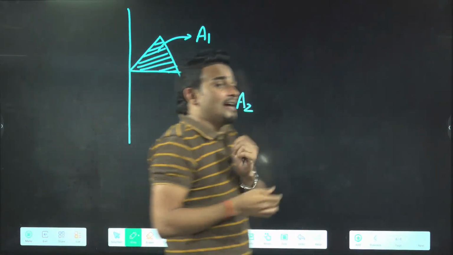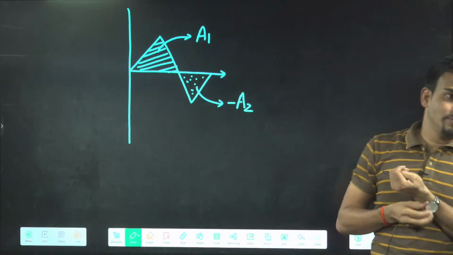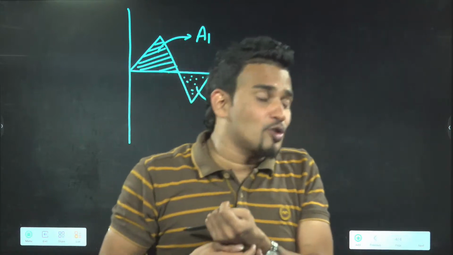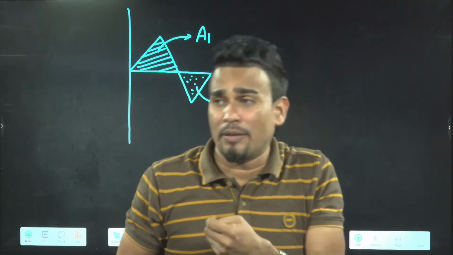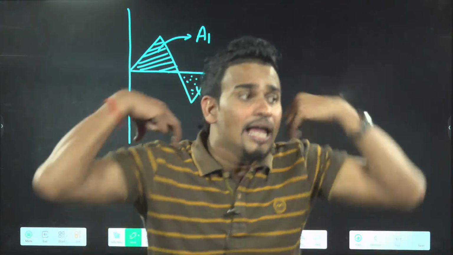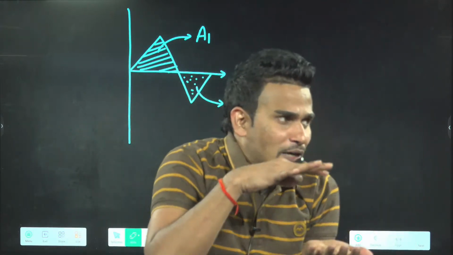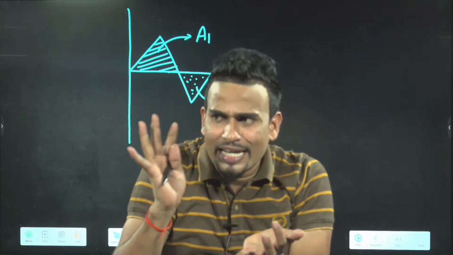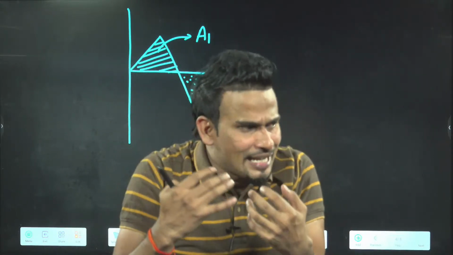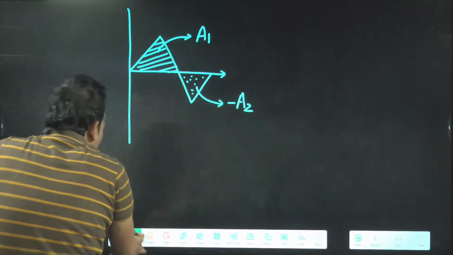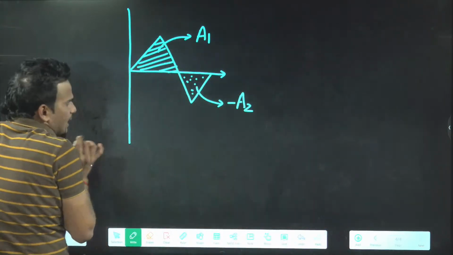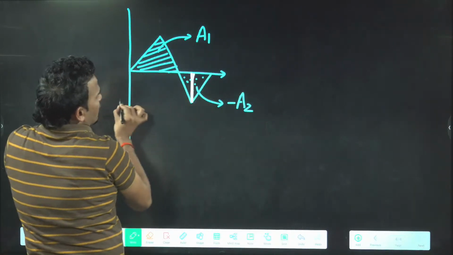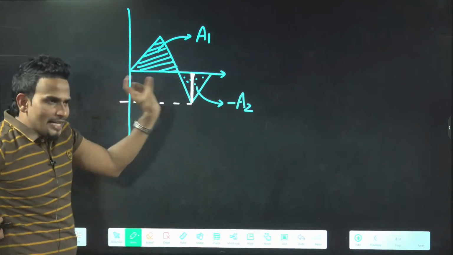Are you getting the idea? So always remember, this will be used in work, power, energy also. This will be used in flux also. Everywhere this will be used. Whenever you calculate area, if your graph has two parts, some above the x-axis and some below, the area above the x-axis will come positive and below the x-axis will come negative. And why I am saying like this? Because when you calculate the below area, the height for this area will be negative. That's why it will come negative.